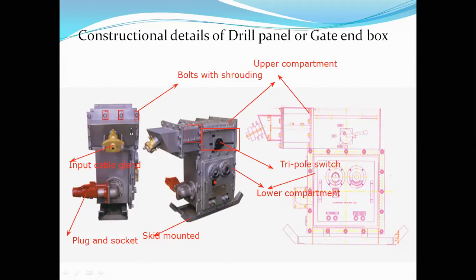Here, inside this, it contains the tripole switch again, which I added. This is the input gland, the one I talked about. Internally, it contains a bus bar kind of system, so that the necessary cable connections will be provided inside. It consists of a number of bus bars.